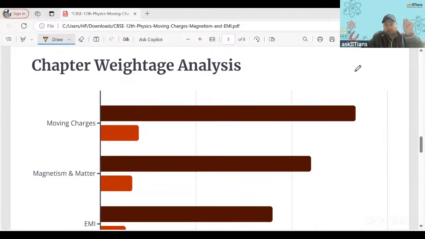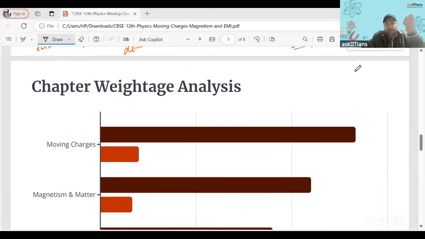Because science is the same for all of us, right? It cannot be different, right? Social studies, social studies.